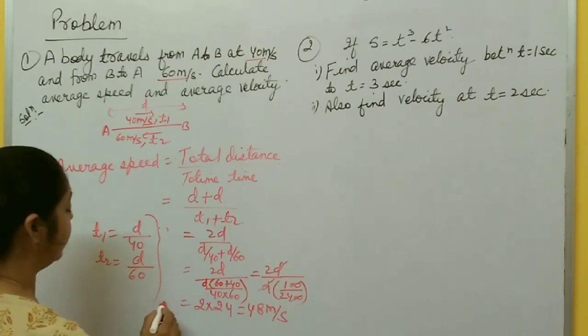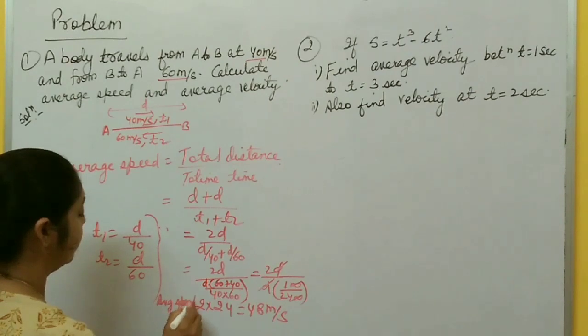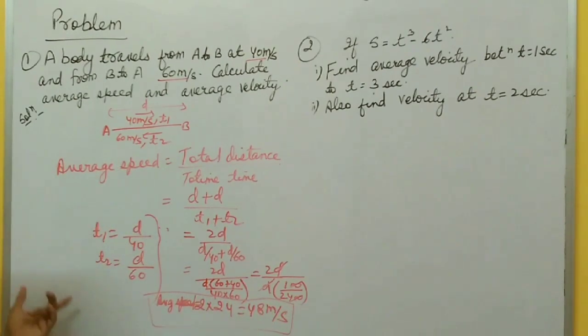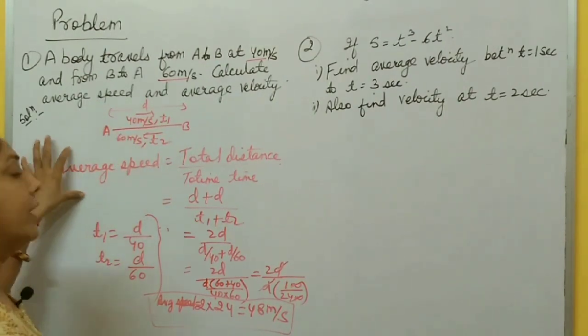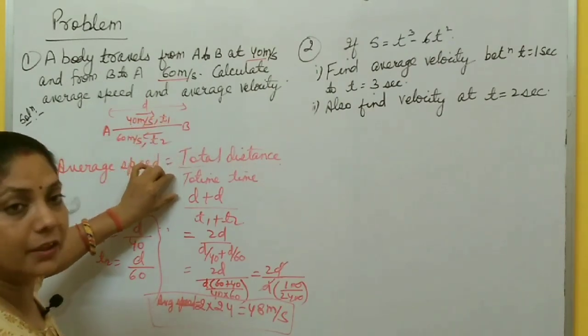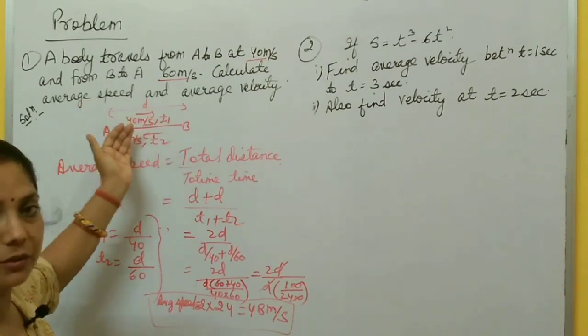So average speed becomes 48 meter per second. From A to B and B to A speed is given, and to calculate average speed you have to find total distance and total time. So here total distance is the same from A to B and B to A, right?